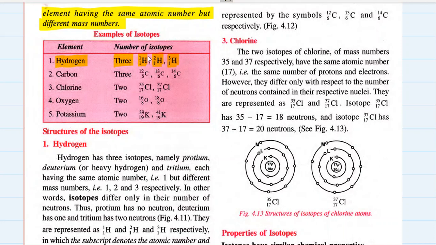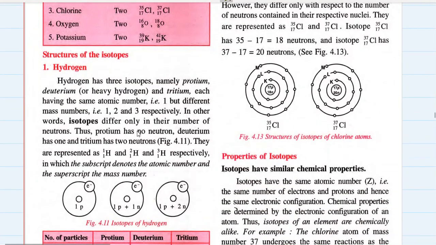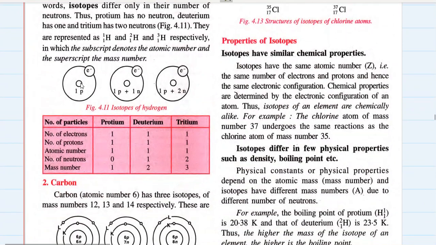So this hydrogen, which has 3 different types existing in nature, has got 3 different names according to its isotopes. The first isotope of hydrogen is known as protium. What is protium? It has nothing to do with protein. Protium has 1 electron, 1 proton, atomic number 1, but 0 neutron. So mass number is 1.